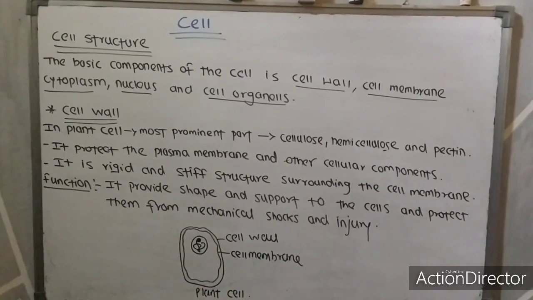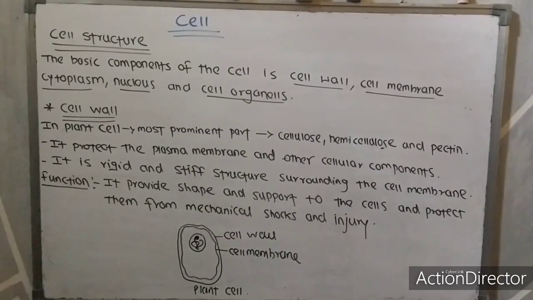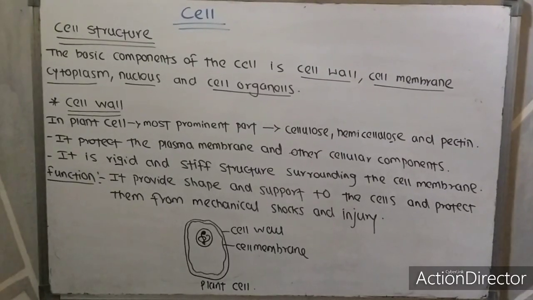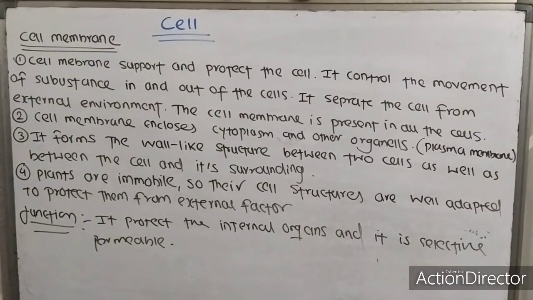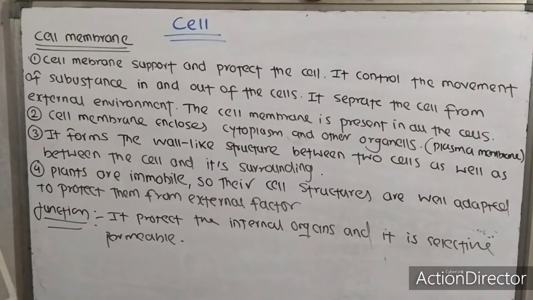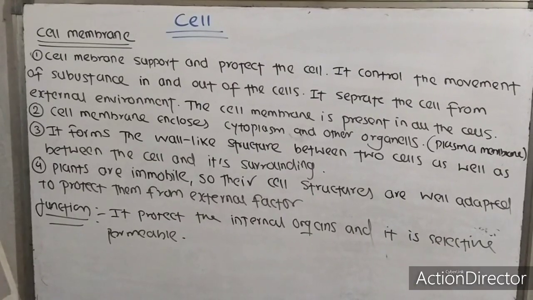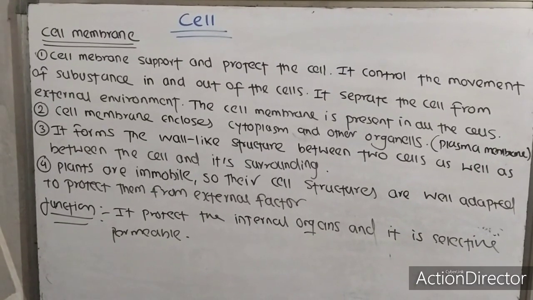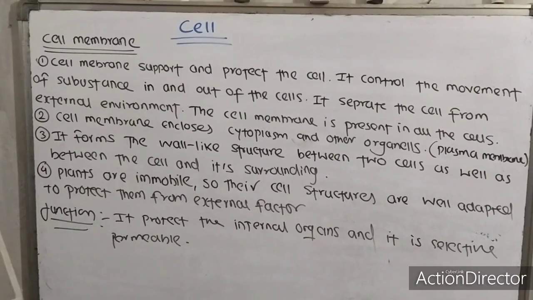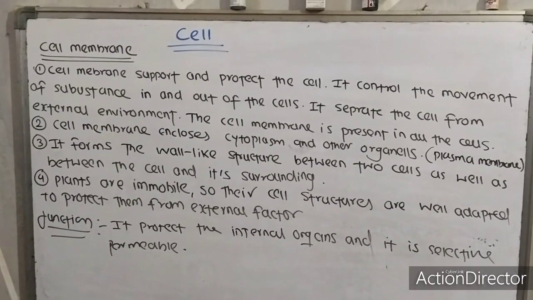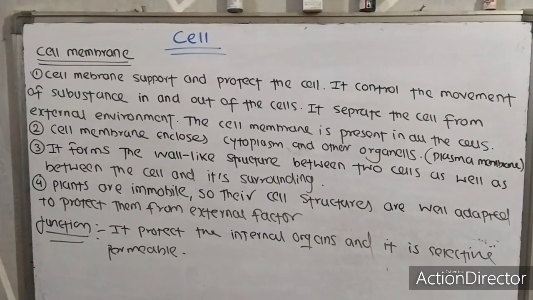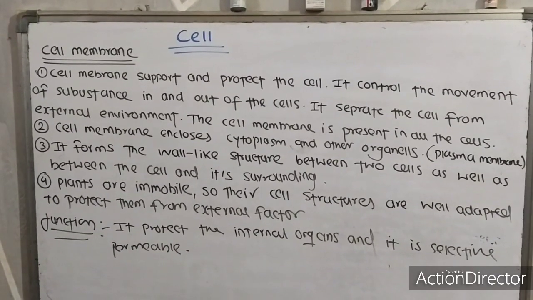Below is the rough figure of a plant cell. There is a cell wall, and below that there is a cell membrane. The cell membrane supports and protects the cell. It controls the movement of substances in and out of the cell. The unique feature of the cell membrane is that it separates the cell from the external environment, and the cell membrane is present in all cells. It may be either eukaryotic or prokaryotic.